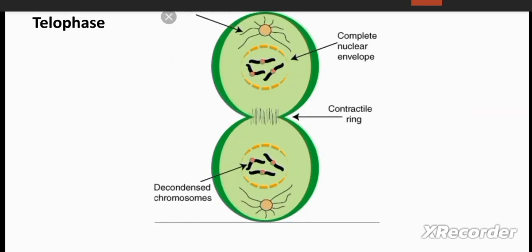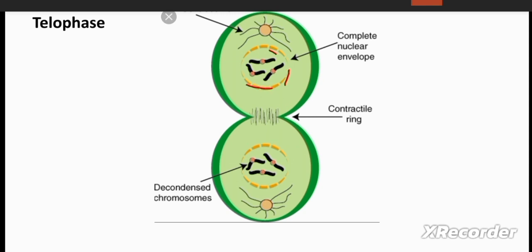Here in telophase, we can see that chromosomes are becoming uncoiled, they are becoming unfolded, due to which they appear as chromatin, because you can see this DNA becomes invisible now, and the nuclear membrane starts reforming.